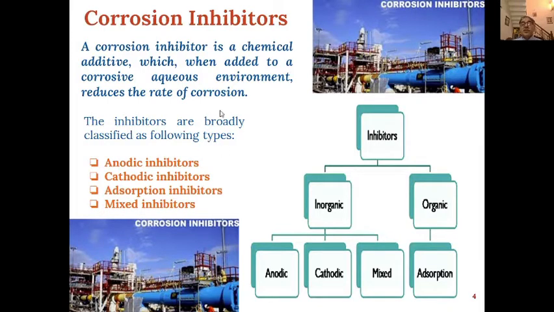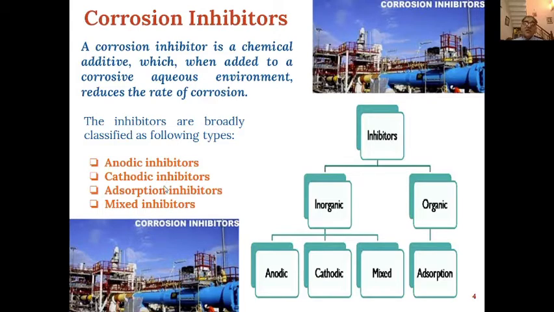Then we can use corrosion inhibitors also for prevention of corrosion. A corrosion inhibitor is a chemical additive which, when added to a corrosive aqueous environment, reduces the rate of corrosion. So this inhibitor will prevent the corrosion from taking place, and the rate of corrosion will be reduced.